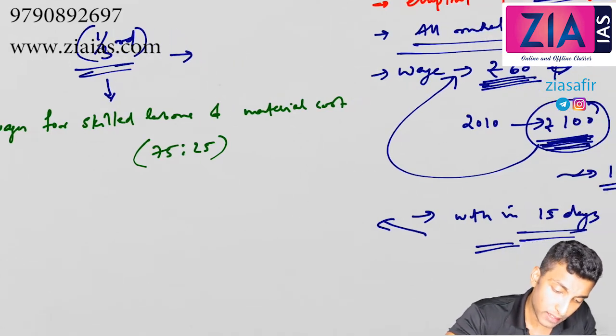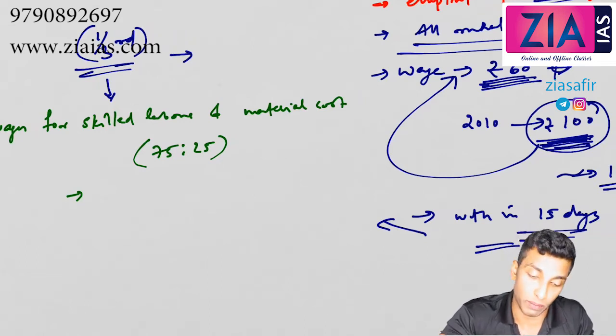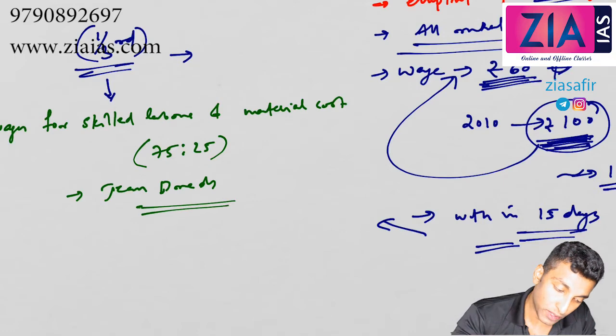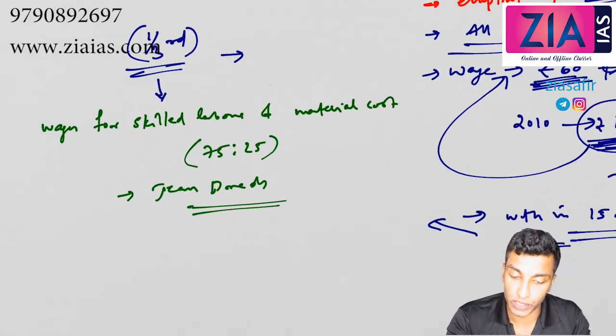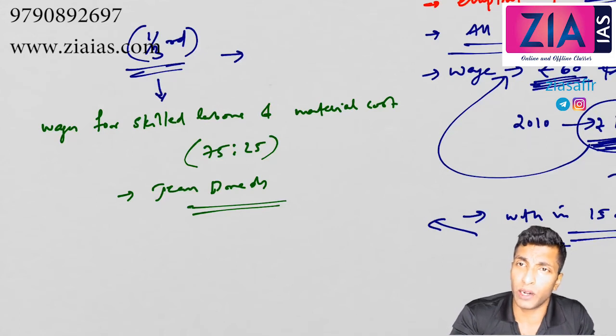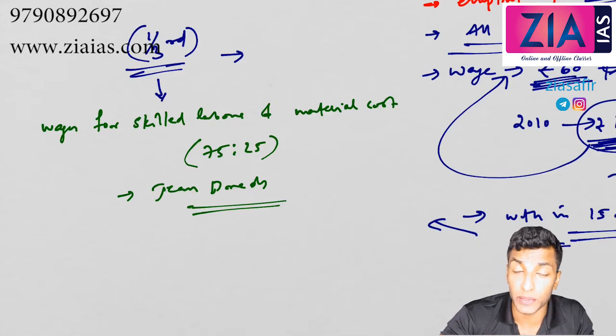Now, who prepared this scheme? This model was actually prepared by Jean Dreze. He belongs to Delhi School of Economics. Okay, so Jean Dreze. I hope this is clear for all of you. So most important features of MGNREGA we have discussed, and you also need to have a look into the various features of MGNREGA so that you will not forget it and you will not miss any questions.